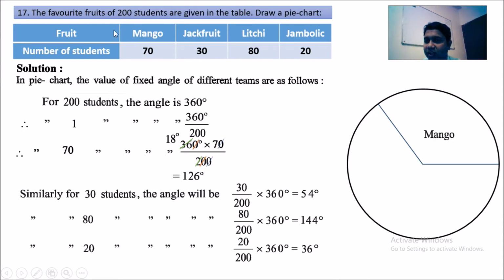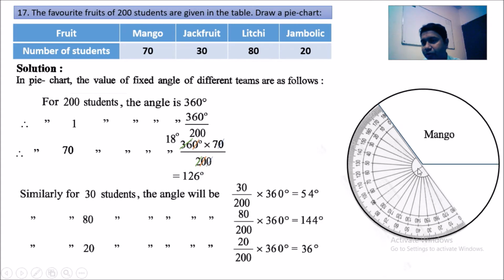So we are going to write the name of the fruits here, mango. Okay, so mango, how much degree is it? 126 degrees. How many students liked it? 70 students like mango. Now again we are going to draw for jackfruit, that is 54 degrees over it. So on this line we are going to draw.